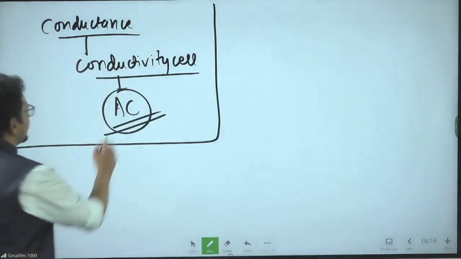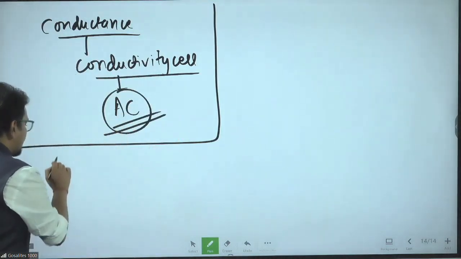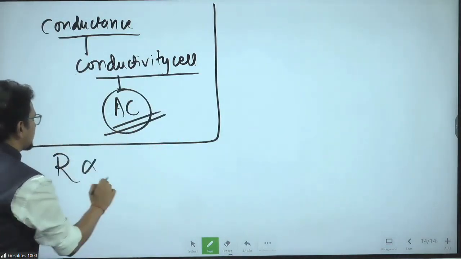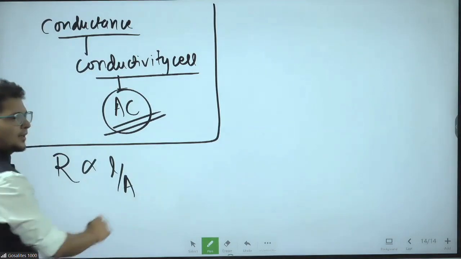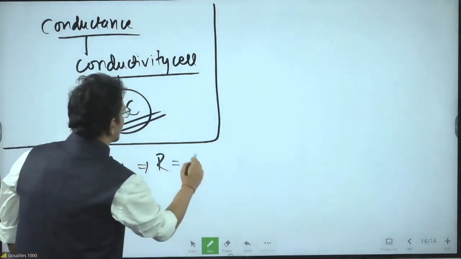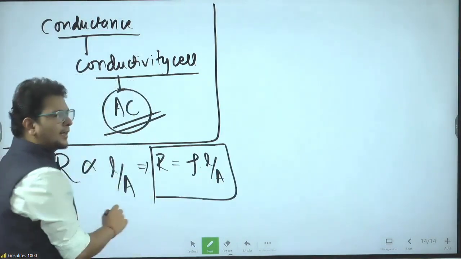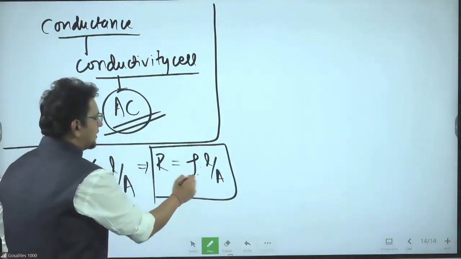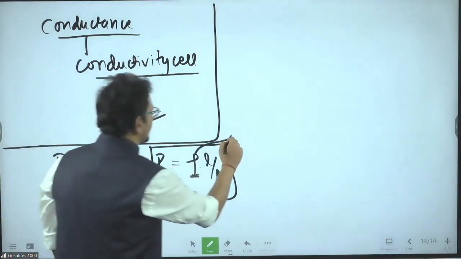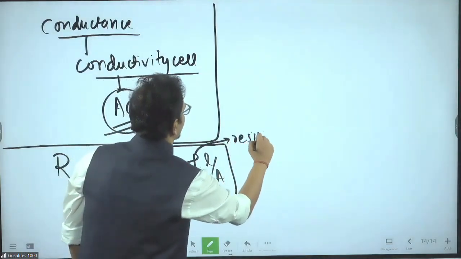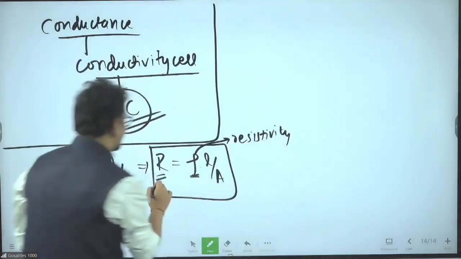Conductance, conductivity cell, AC. Few questions. Firstly, they will ask you resistance proportional to L by A, physics. Resistance is equal to resistivity into L by A. Reciprocal of resistance is conductance. This is resistivity, and this is resistance.